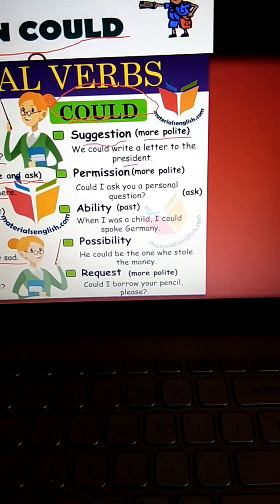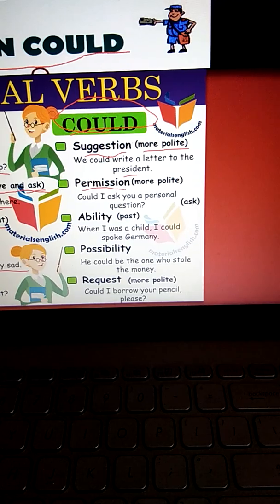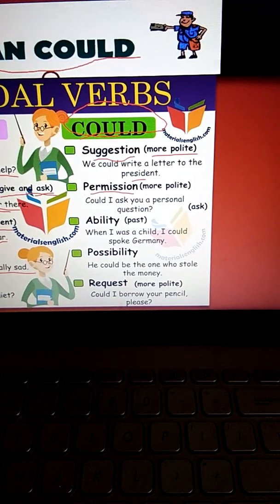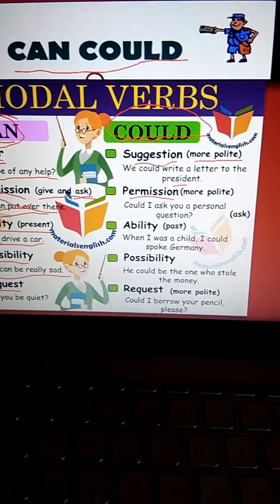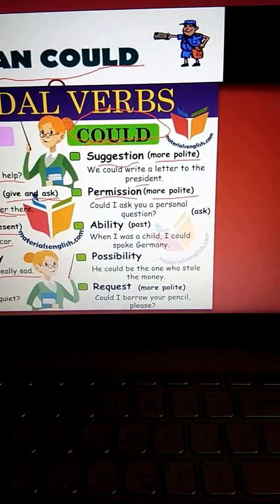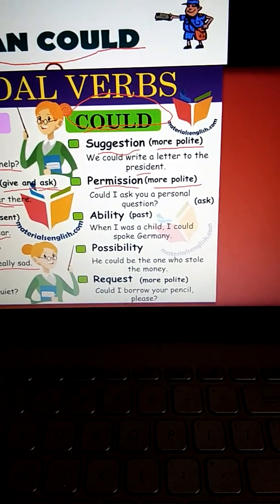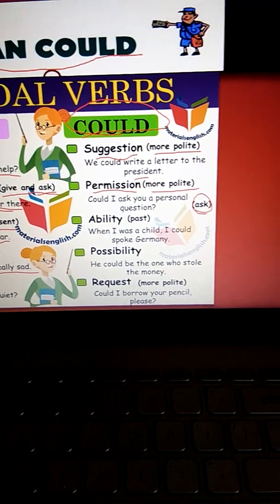Permission. See, here also in can we have given permission. In could also we are giving permission. But what is the difference? In can we are just giving and asking, but in could we are saying it's a more polite permission. Could I ask you a personal question? So this is the example of asking.